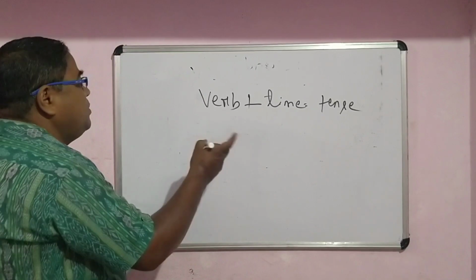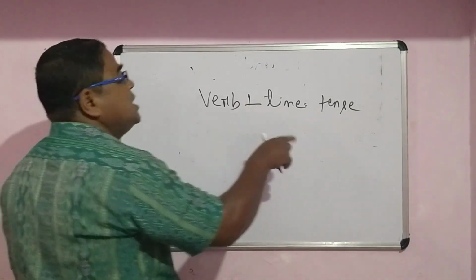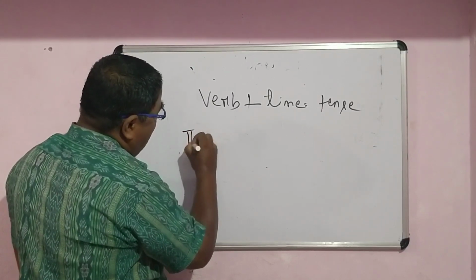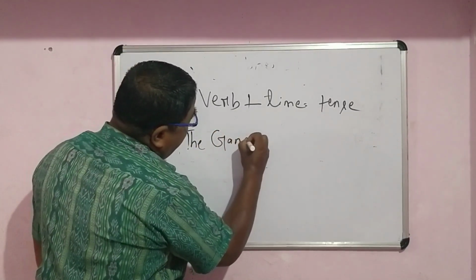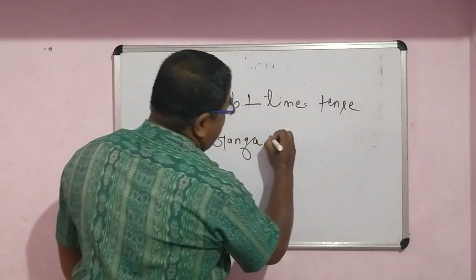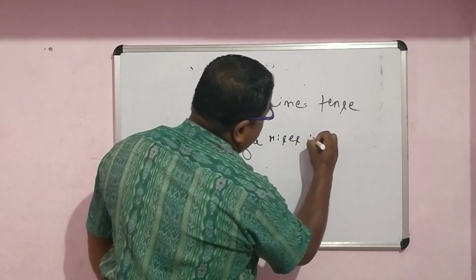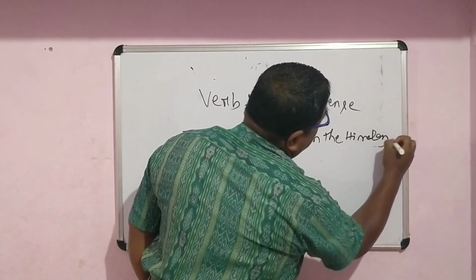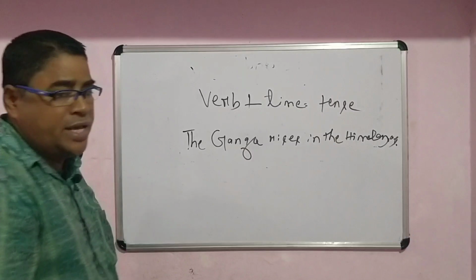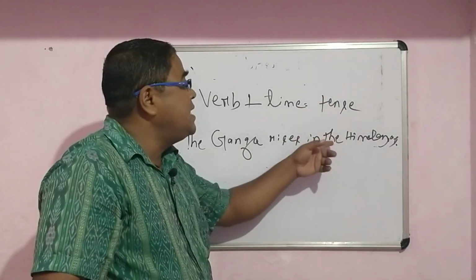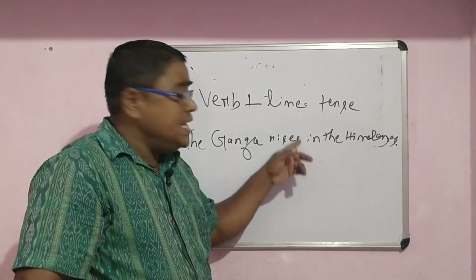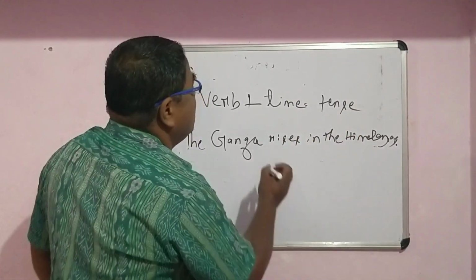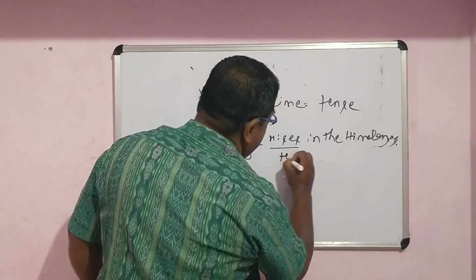Now I am just going to give you certain examples, so that you try to know about your tense. If I say, the Ganga rises in the Himalayas. Remember, Ganga is the name of a holy river. Never say the Ganga rises from the Himalayas, otherwise it will be an error in the use of a preposition. In means showing origin, showing birthplace. So here rises is your tense.